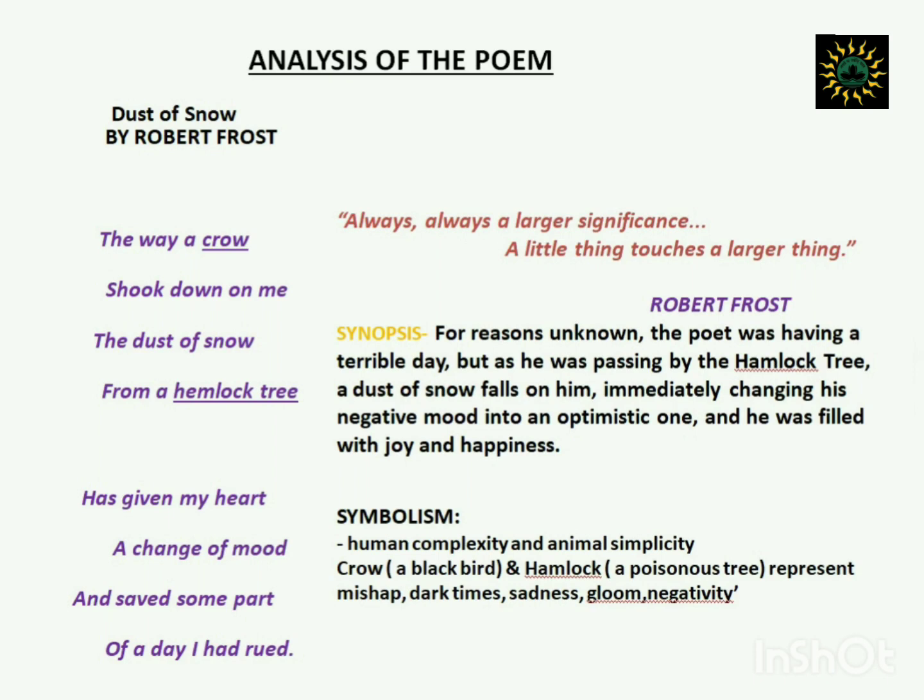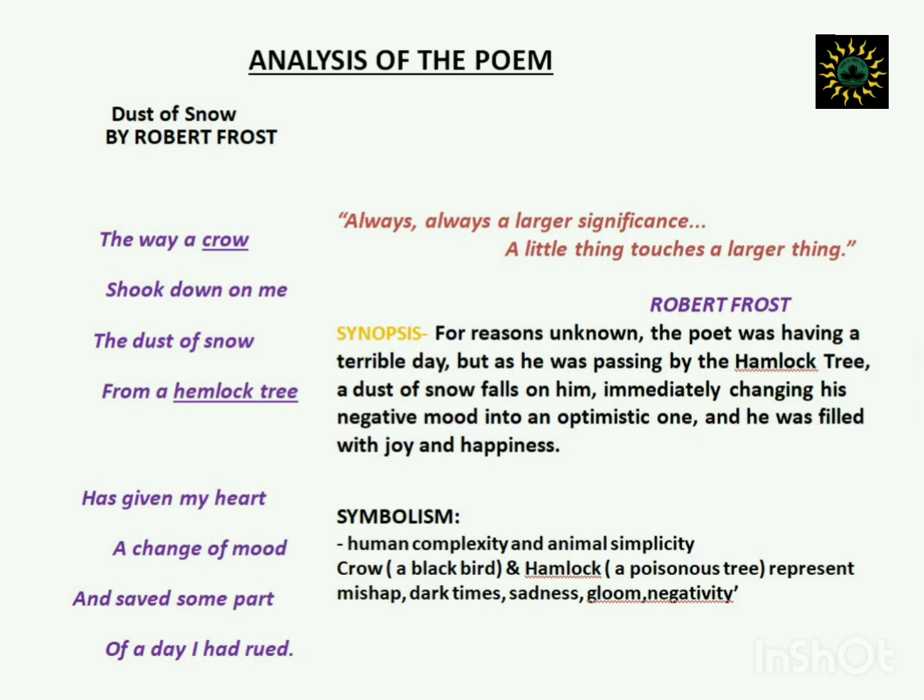Same goes for a hemlock tree. A hemlock tree is a very poisonous tree. It too represents some mishappening, something sad. It represents sadness, something very gloomy. It represents dark times. But the action of these 2 elements, the crow and the hemlock tree, these 2 elements helped to change the mood, the negative mood of the poet.